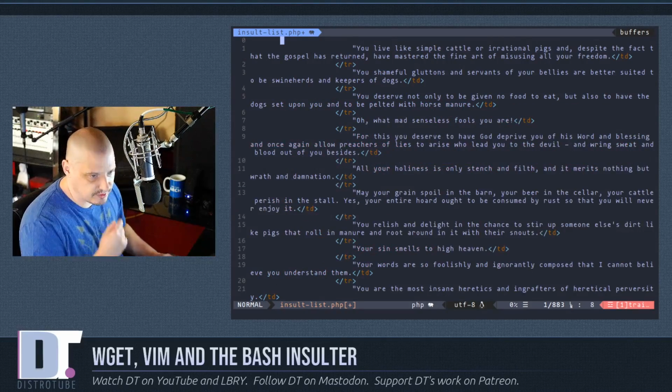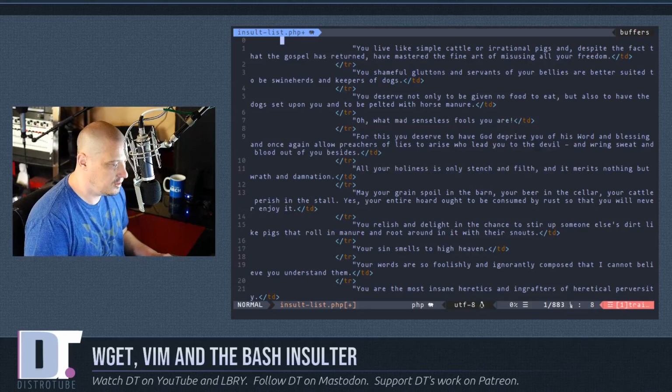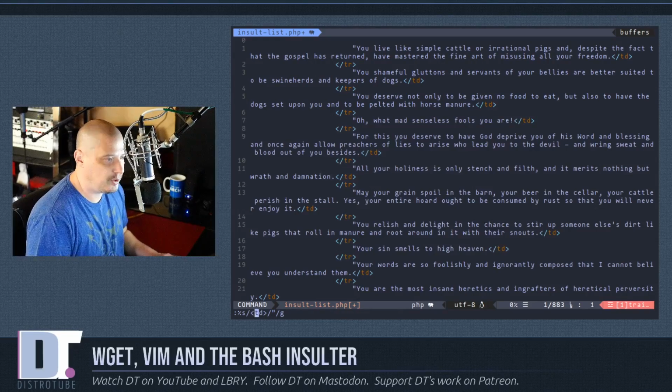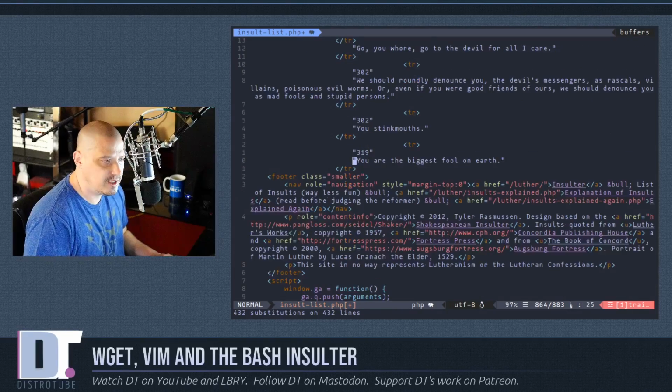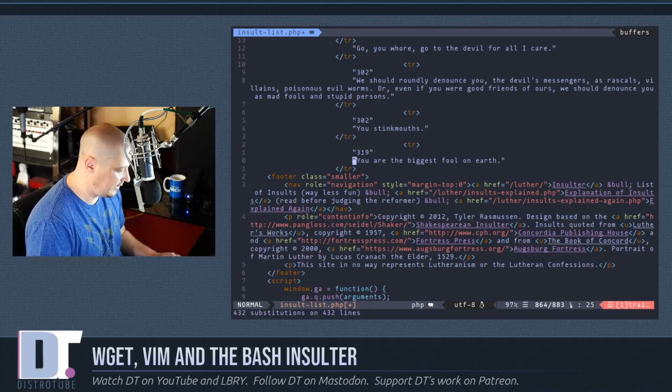And that's an easy thing to delete at the end. And then the next thing I need to do, I'm going to do colon, and I'm just going to hit up arrow because I'm going to basically run that same command, but I'm going to do the closing TD tag. Now remember to escape that slash. Now hit enter. And it got rid of 432 instances of closing TD tags.